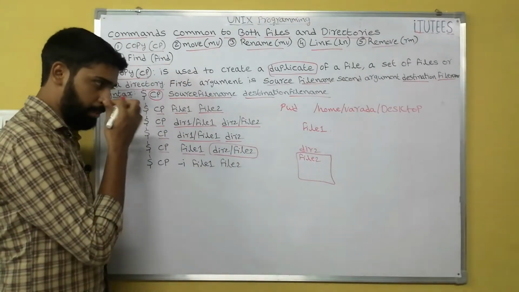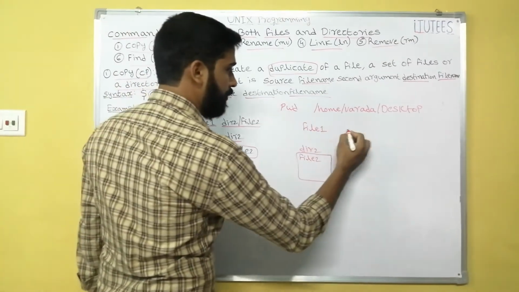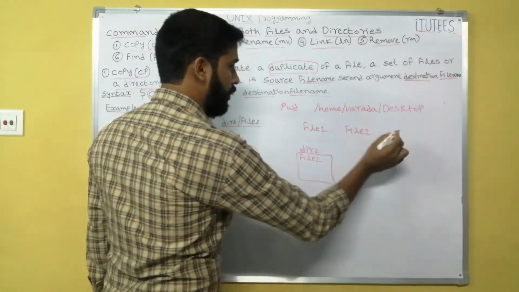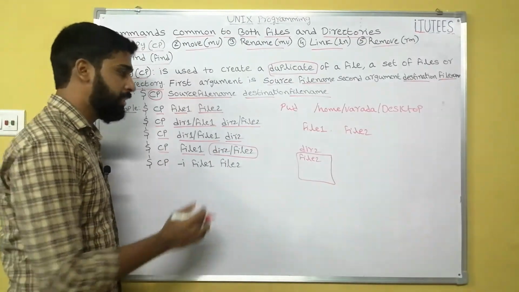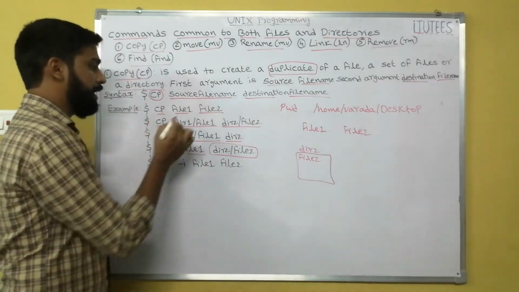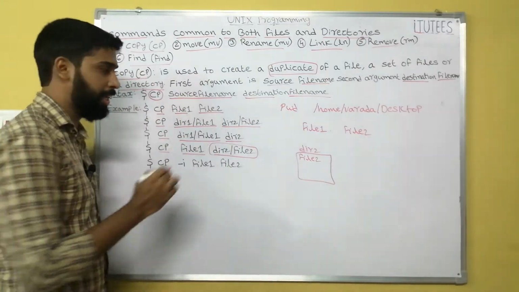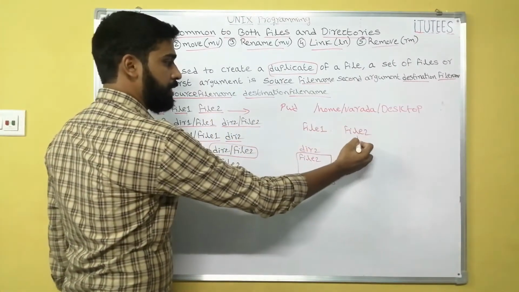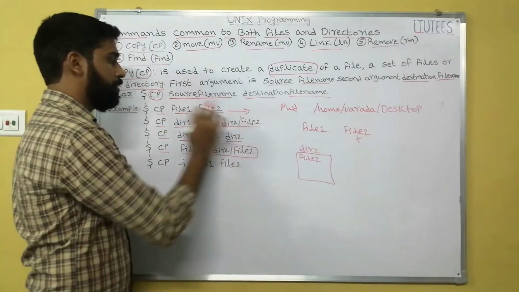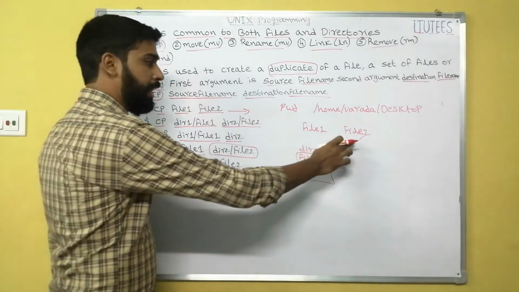For example, let us assume this is file1, and this is file2, already created on the desktop, but accidentally I write cp file1 file2. What happened here? If file2 does not exist, then file2 is created. But already file2 is on the desktop.